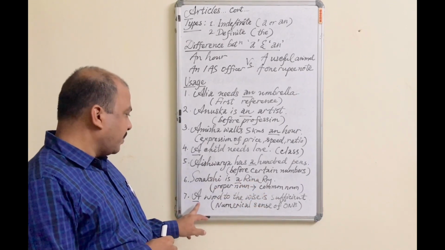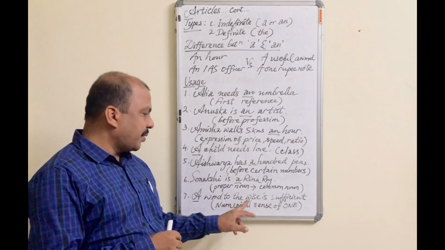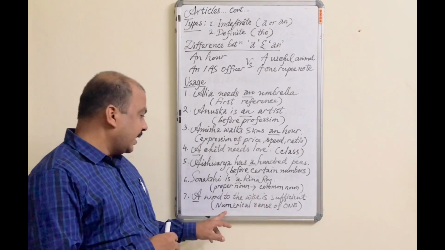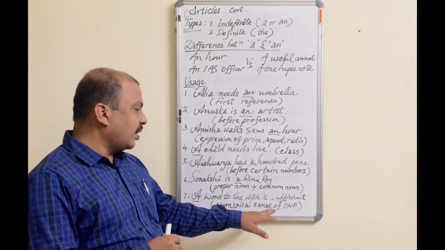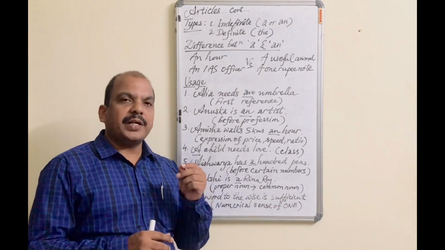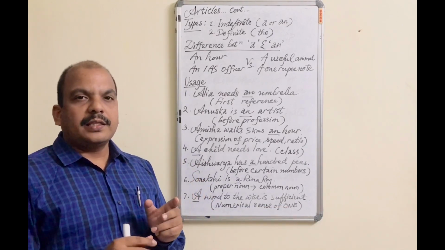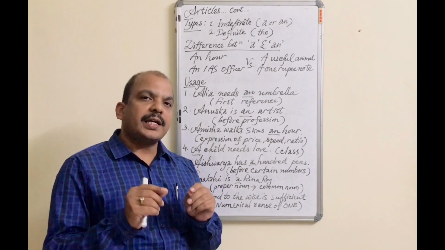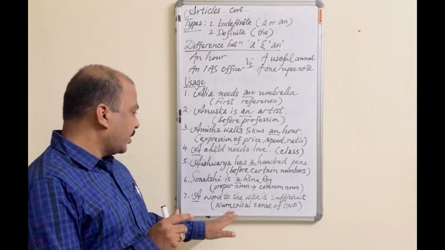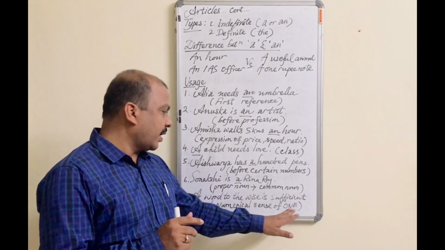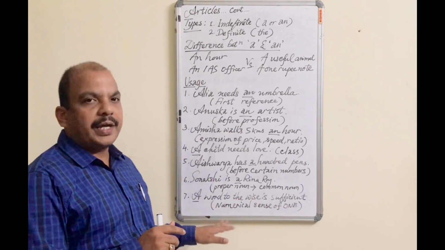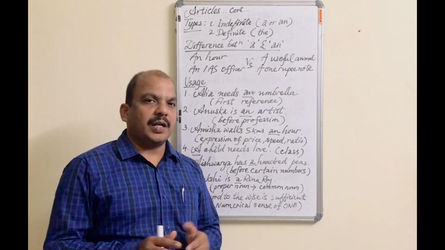And last, the most important, "a word to the wise is sufficient", that is the numerical sense of one. Exactly, when we talk about "a" or "an", the meaning of "a" and "an" is one. So to have the numerical sense of one, also we use "a" or "an" before a particular noun.